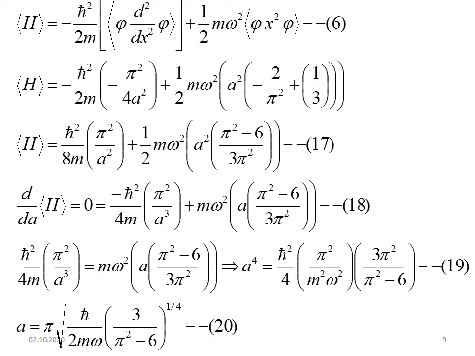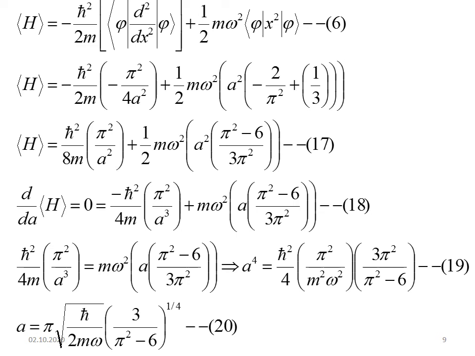Actually, in the trial wave function, you have to change the value of the parameter in such a way that you find the minimum value of the expectation value of H. So in order to find this, you differentiate that value with respect to a, equate it to 0 and find the value of a.